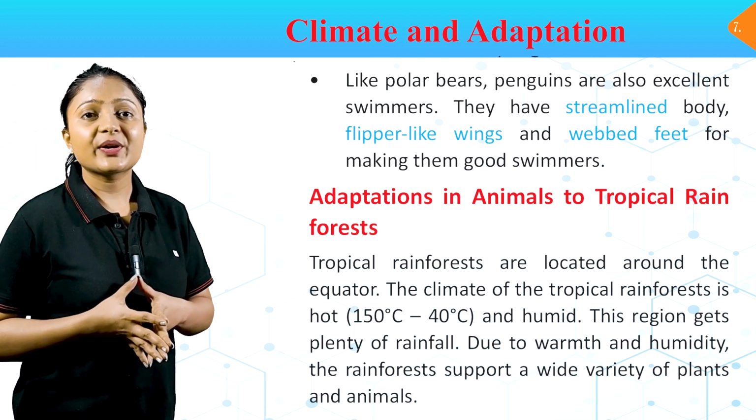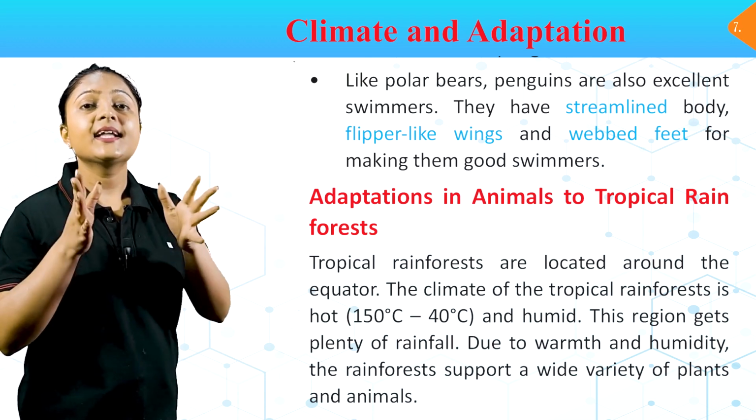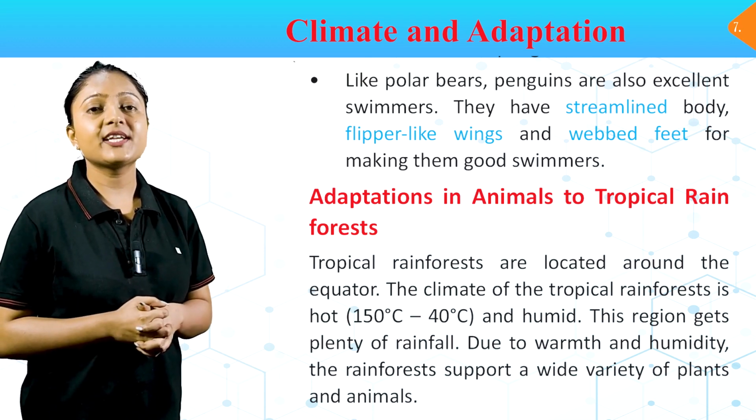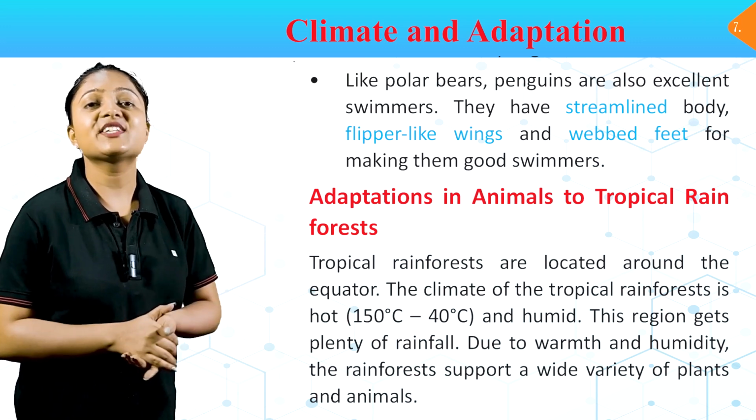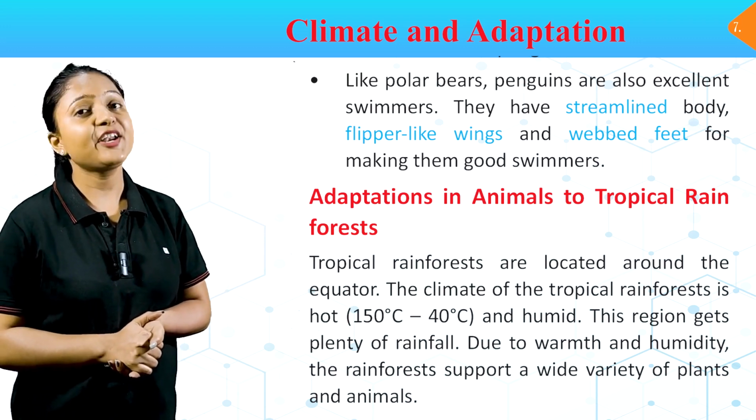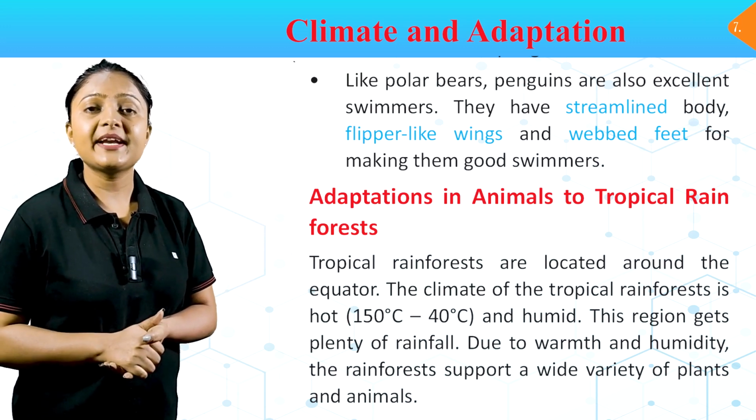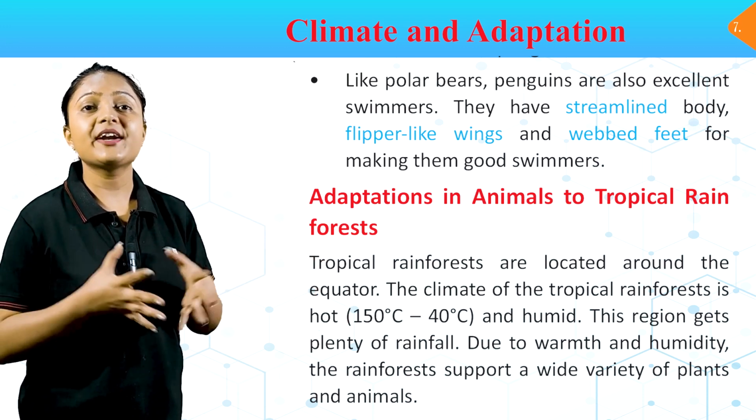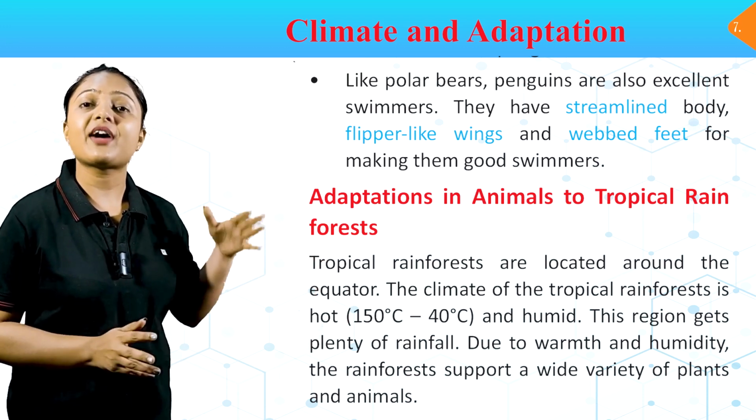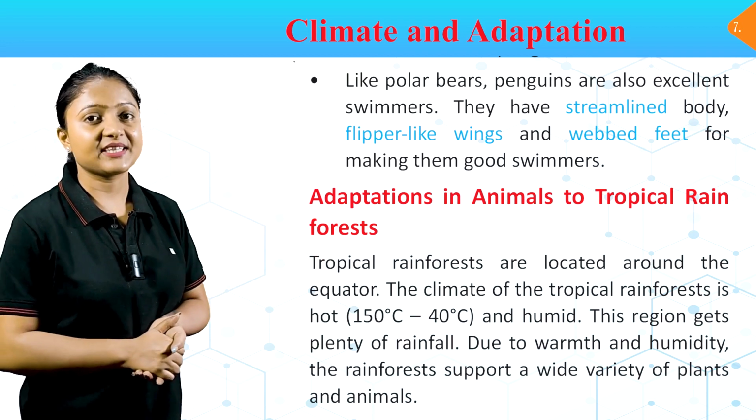Tropical rainforests are located around the equator. The climate of the tropical rainforest is hot, 15 degrees Celsius to 40 degrees Celsius, and humid. This region gets plenty of rainfall. Due to the warmth and humidity, the rainforests support a wide variety of plants and animals.